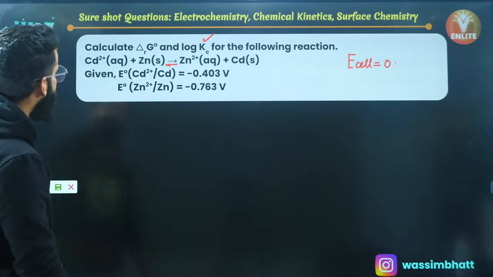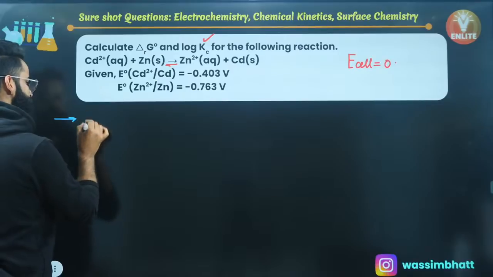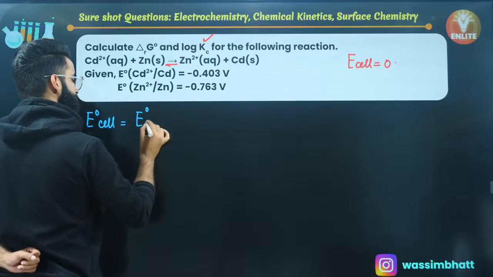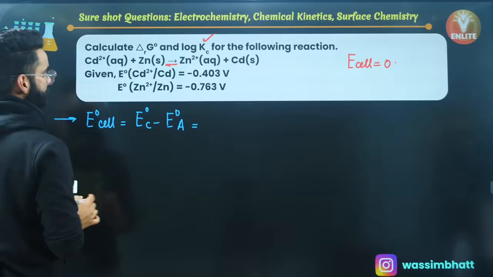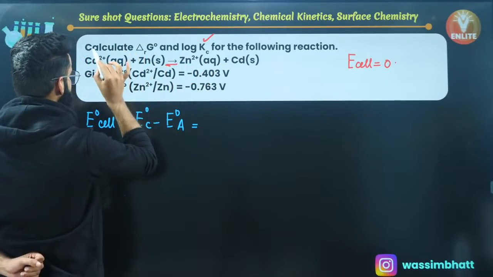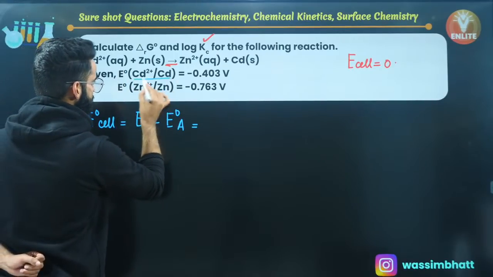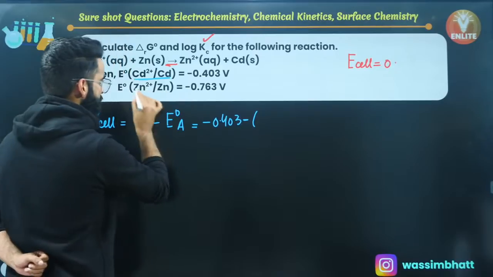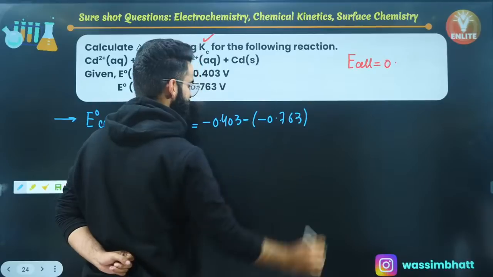Now we will have a look. What do I need to calculate? I need to calculate delta G naught. So first thing which I'll be doing over here, I will be calculating E naught cell first. And E naught cell, do remember, is E naught of cathode minus E naught of anode. Which one is cathode over here? Say, cadmium is undergoing reduction. Zinc is undergoing oxidation. Reduction takes place at cathode, right? So cadmium is your cathode over here. So E naught of cathode is given to me as minus 0.403, minus E naught of anode, which is given to me as minus 0.763. Let me know in the chats how much this value exactly comes out to be.